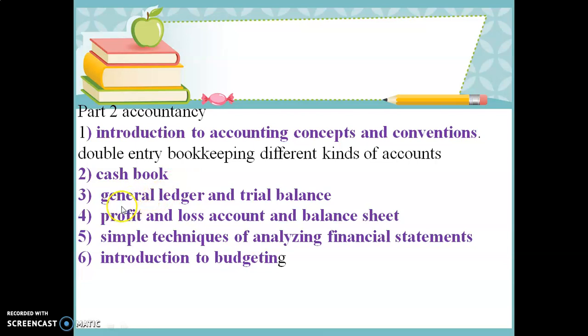Then the third chapter is general ledger and trial balance. The next chapter is profit and loss account and balance sheet. The next is simple techniques of analyzing financial statements, and the last one is introduction to budgeting. All these chapters are included in accountancy, that is part 2.